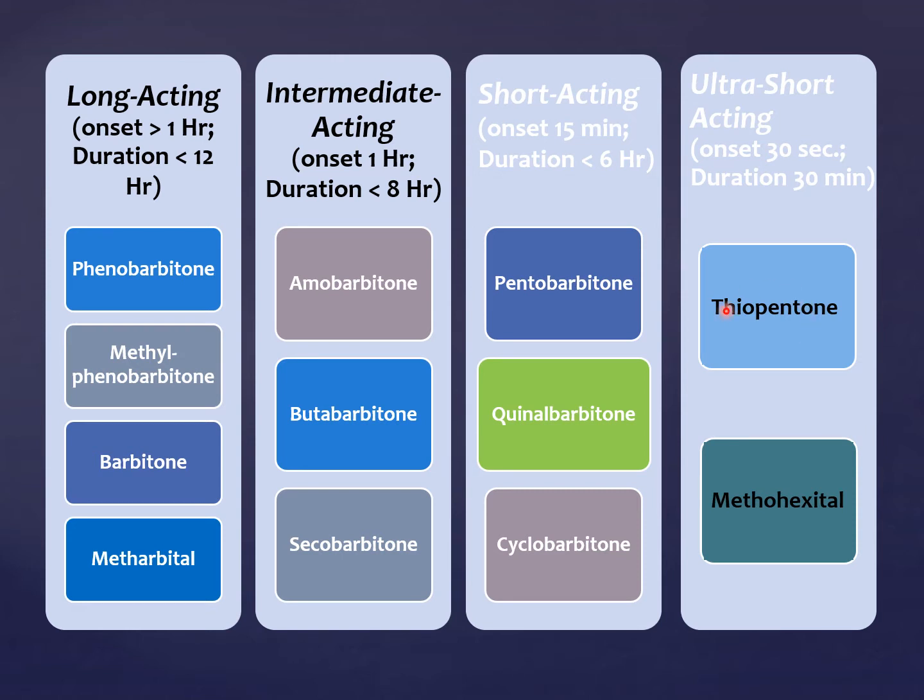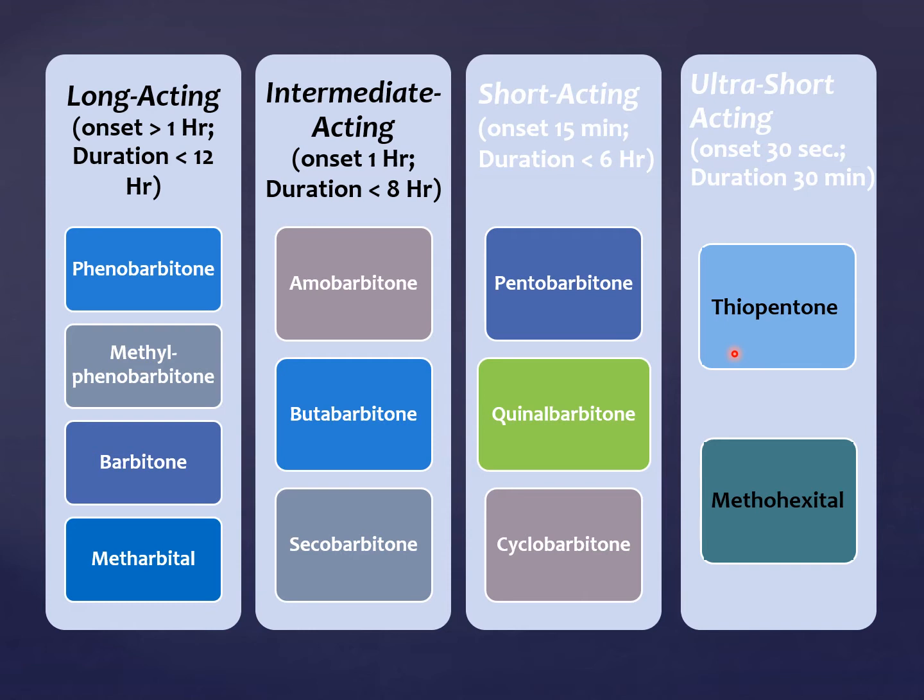Thiopentone is one of them. It has high lipid solubility, so it reaches the CNS, which is its main site of action for anesthesia. When it gets redistributed, its action is terminated because the drug is no longer in the CNS.